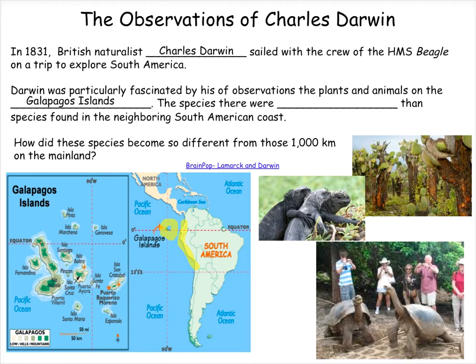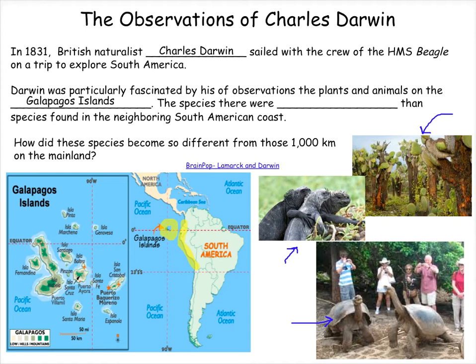One of Darwin's most notable observations was that the species on the Galapagos Islands, like these cacti here, which are very, very tall, taller than a person, and other organisms like the iguanas here and the tortoises here, varied significantly from their counterparts, the same kinds of species that were on the mainland.